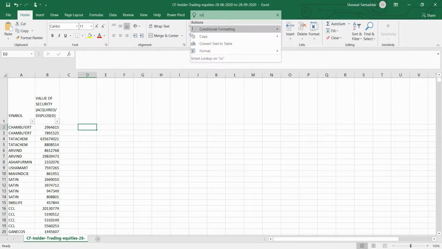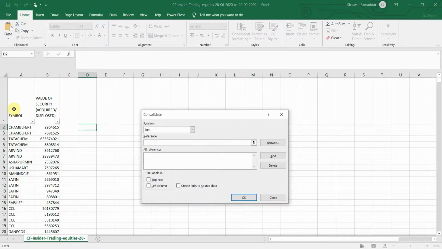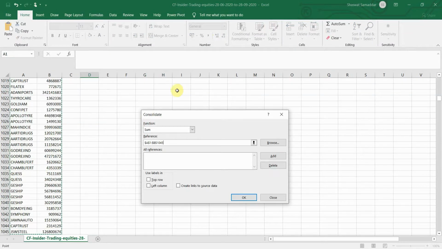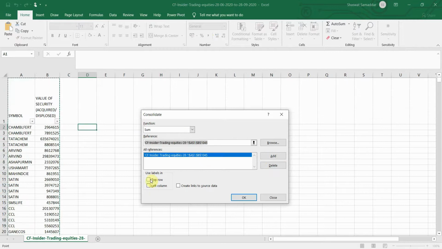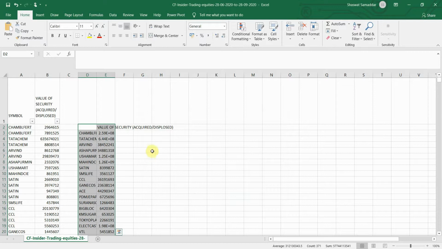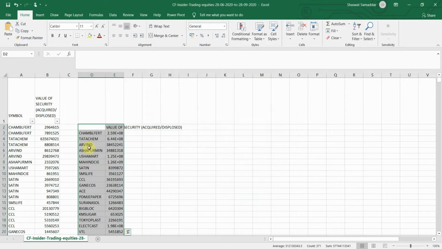I don't want these two rows as individual data. I just want them to get summed and shown in one single row. So for that I'll use the consolidation tool of Excel. Let me just type in consolidate.